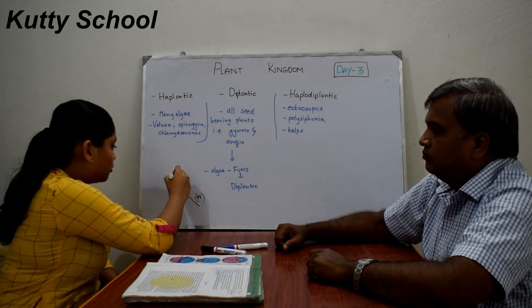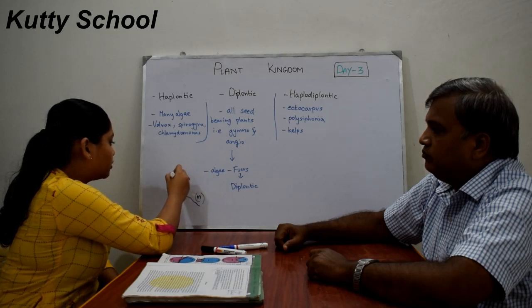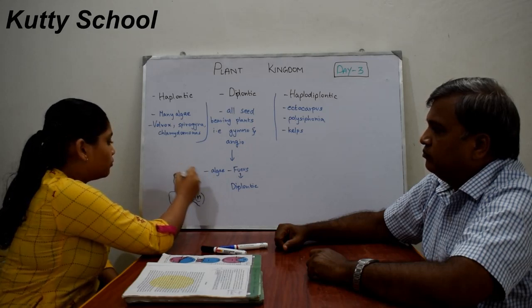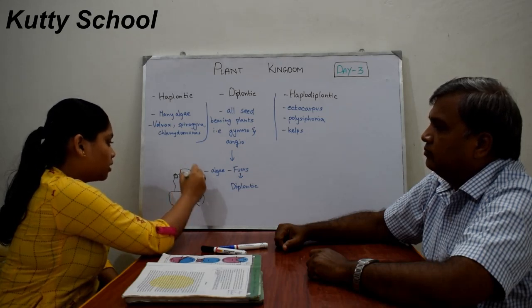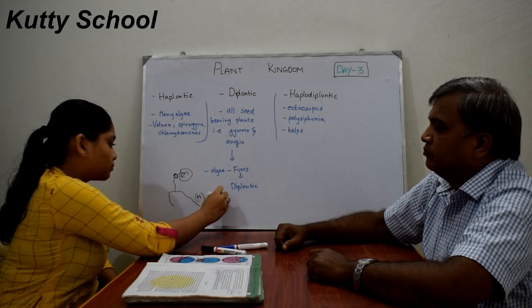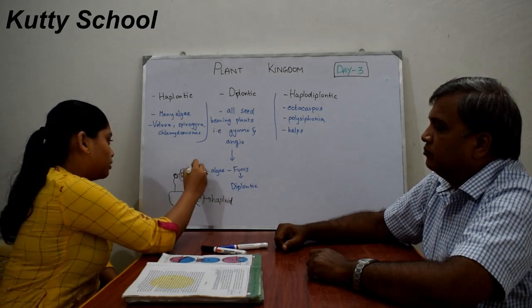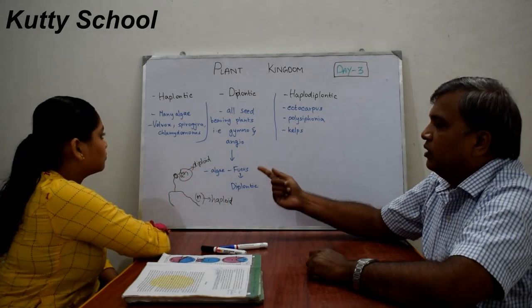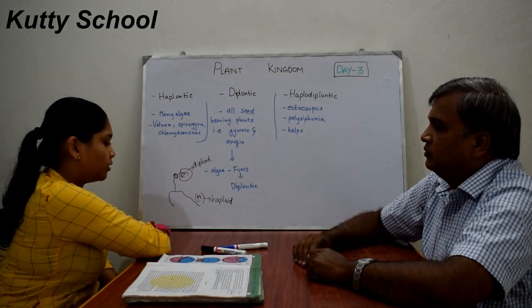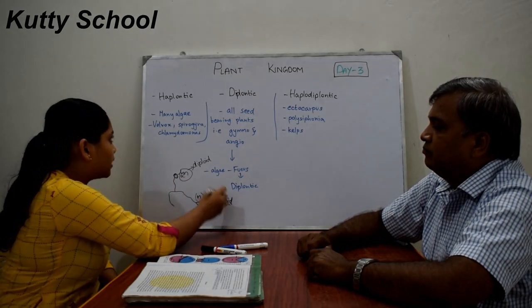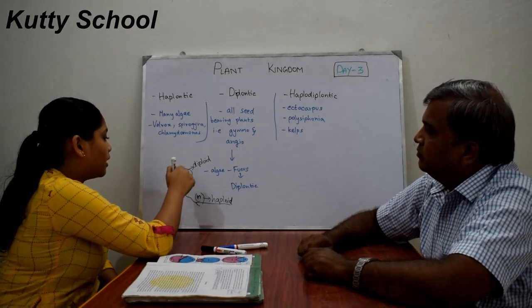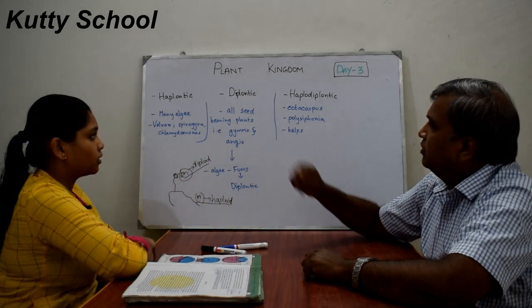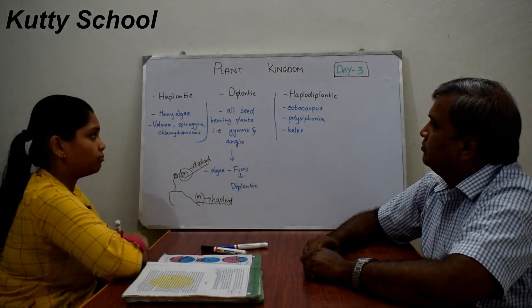The female gametophyte fuses with the male gametophyte and becomes 2n number of chromosomes. So this one is haploid and this one is diploid. 2n is diploid, and 3n is triploid. The life cycle of the haploid one is known as haplontic, the diploid one is diplontic, and both together is haplodiplontic.